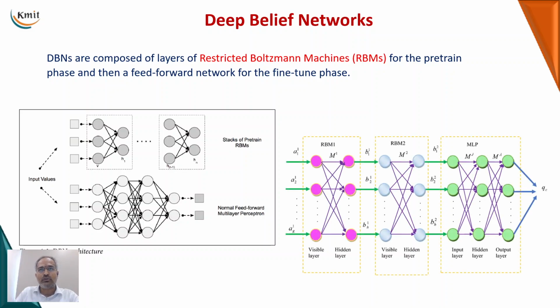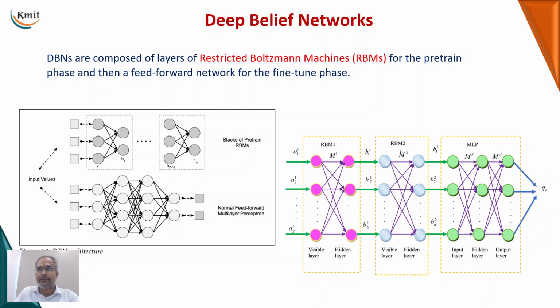That can be shown in detail like this. See here, there are two RBM units mentioned, and the inputs are given to these layers. These are unsupervised, and they take the data from the input layer and try to reproduce the same thing, so that they extract the features of the input. They will produce some output.